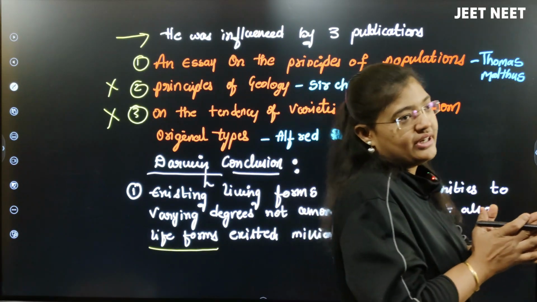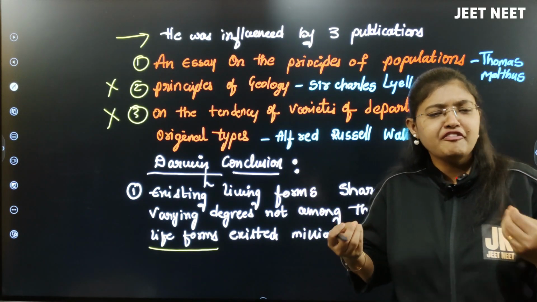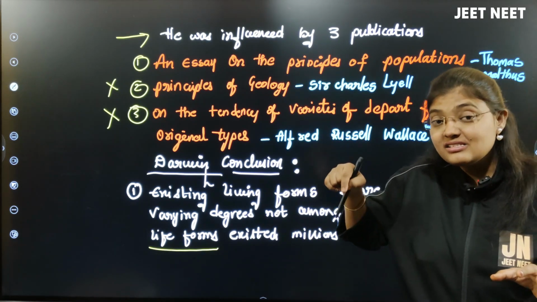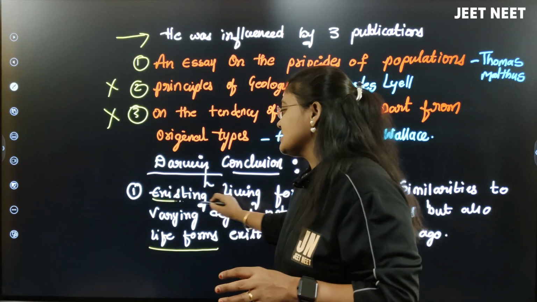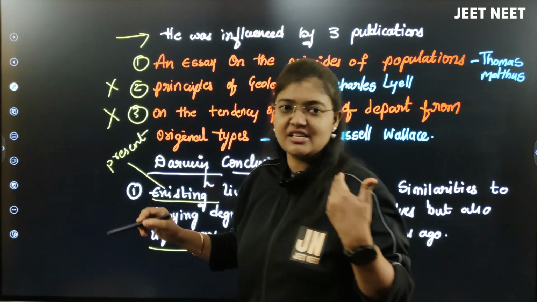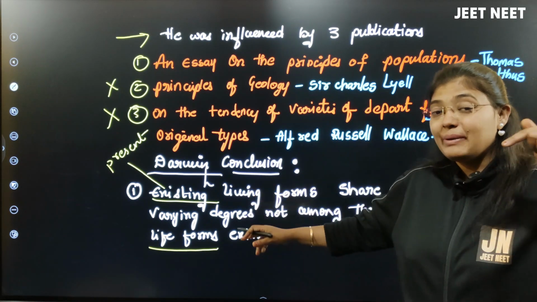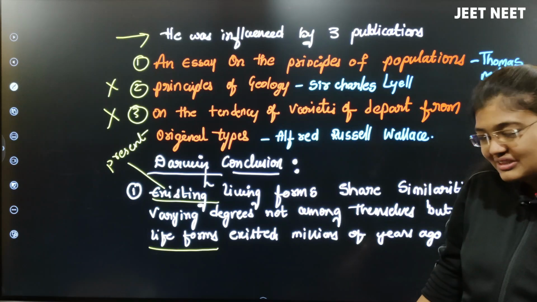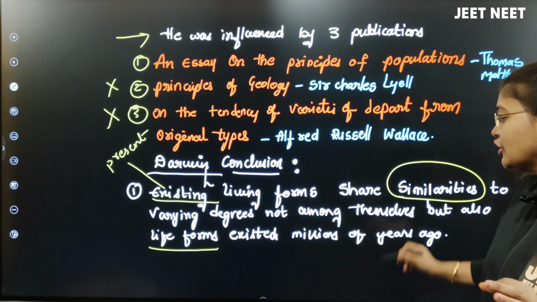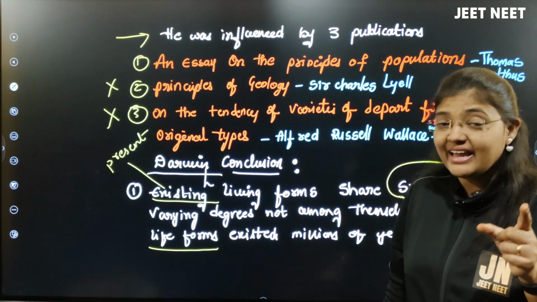He wanted to tell you that he observed a lot of species in those 5 years, and saw different organisms. The existing species is nothing but present-day species, right? We are the existing species; we are not the extinct species. So the present-day species on this earth will have similarities to varying degrees. Varying degrees is nothing but, I am teaching you the NCERT lines.